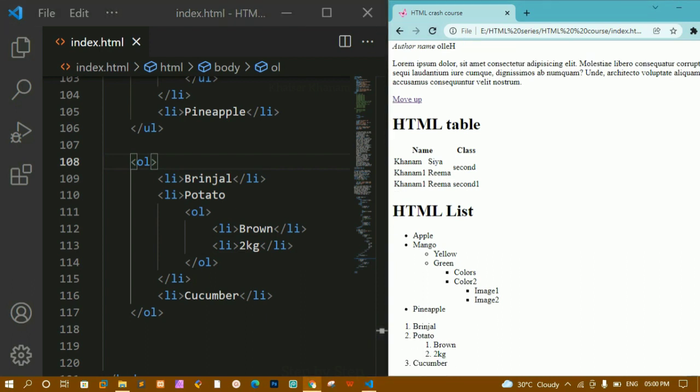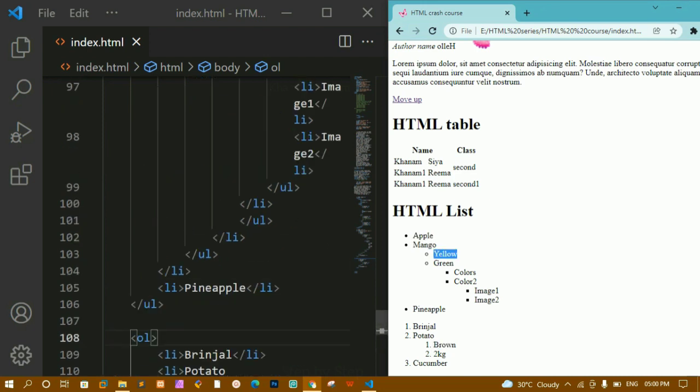I'll refresh this one. Now you can see, without nesting also I'm having numbers, and after nesting also I'm having numbers, because this is an ordered list. Unless and until I give the type, it is not going to change the stylings. The numbers will be displayed by default. But for an unordered list, we are having different stylings for each nested list. Okay, this is all about list.